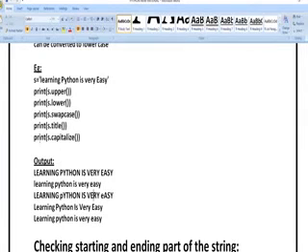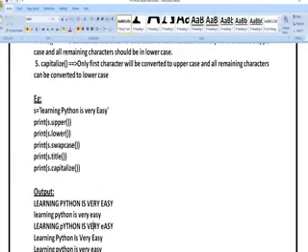Next, print S dot capitalize. S dot capitalize defines that whatever input you are giving, in the complete input, only the first letter is going to be in capital. There is a lot of difference between title and capitalize. In title, the first letter of each and every word is going to be in capital, but in capitalize, whatever input you have given, only the first letter of the complete input is going to be in capital.